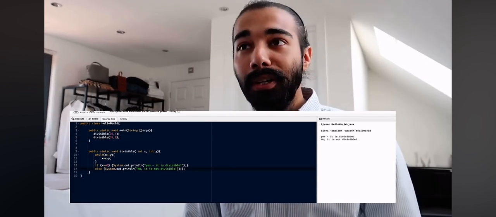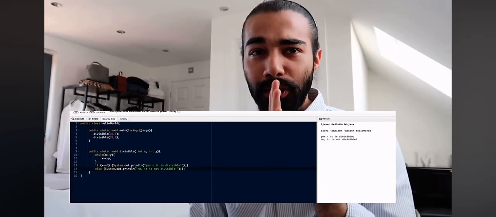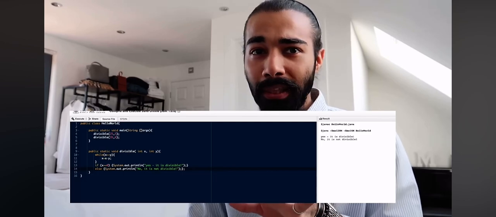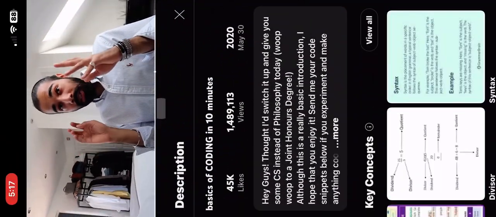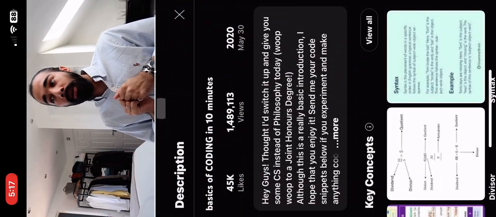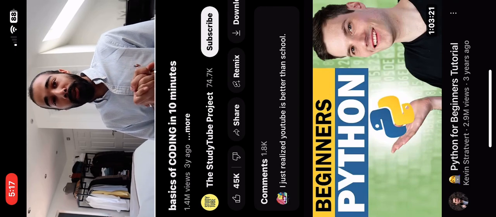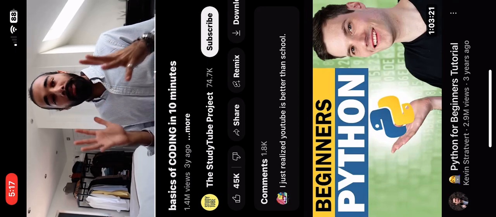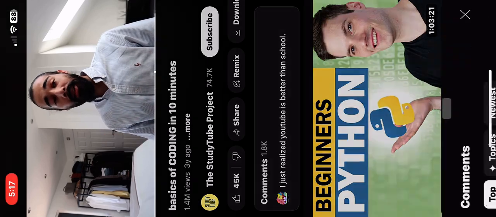And there we go, we've just written a program on checking whether two numbers are divisible, and you didn't even know how to program at the beginning of this. If you did, sorry, this must have been quite easy for you, so I'm really sorry that I had to put you through this. But that was such a simple way of putting a program together. I know that the syntax of Java may not be that straightforward, but I will put some online courses underneath to see if that can help.